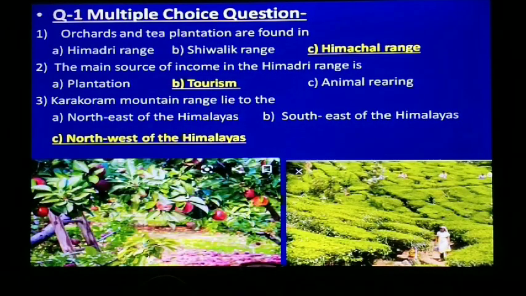The first question is of multiple choice question. Number 1. Orchards and tea plantations are found in dash. The options are given: Himadri Range, Shivalik Range, Himachal Range. The correct answer is Himachal Range. Second one, the main source of income in Himadri Range is. The options are plantation, tourism and animal rearing. The correct answer is tourism. The main source of income of Himadri Range is tourism.